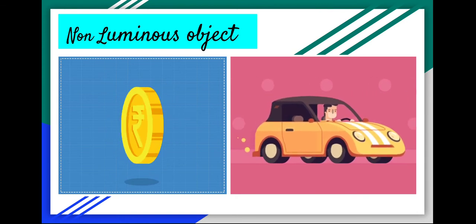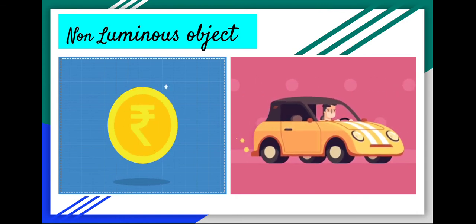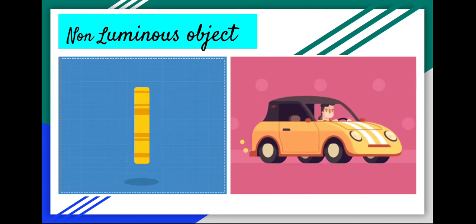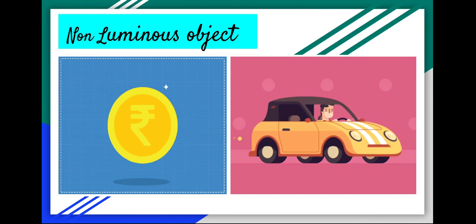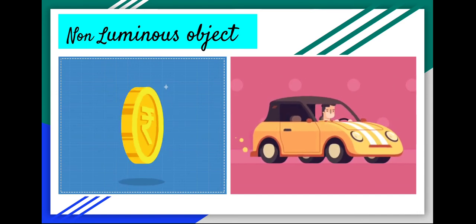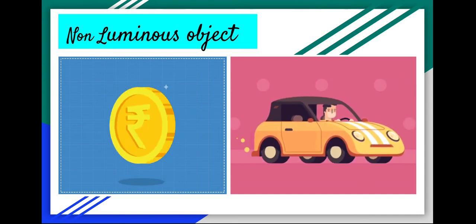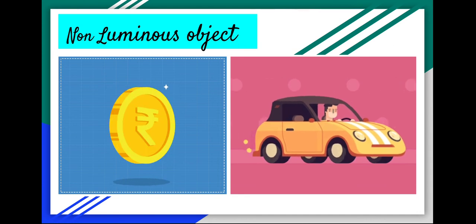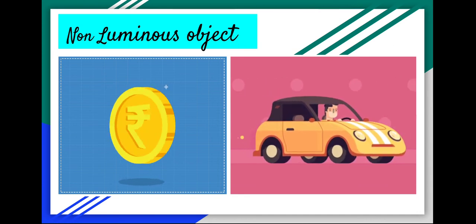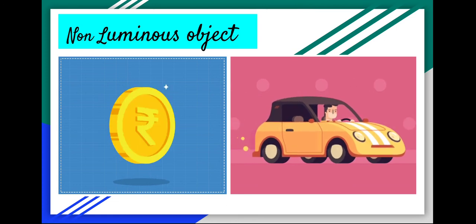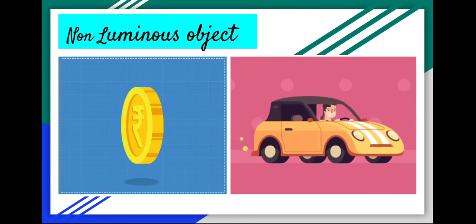All luminous objects have their own source of energy. We saw the examples, isn't it? Sun and stars shine due to the fusion of hydrogen atoms. A bulb uses electrical energy. Fireflies convert the chemical energy from their cells into light. But non-luminous objects are visible when the light that falls on them returns to our eyes.